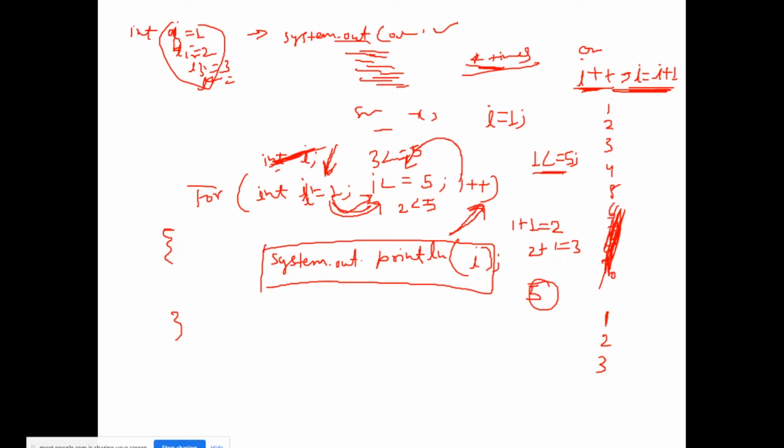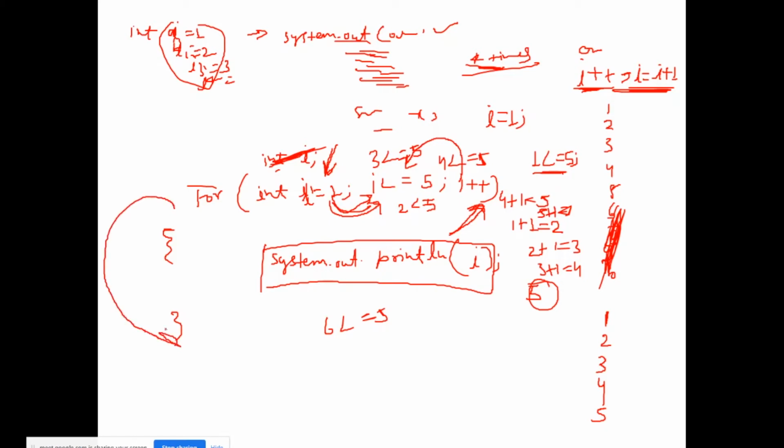Again it will go here and the value is 3 plus 1 is equal to 4, it will match 4 is less than or equal to 5, the condition is true, that's why it will come in here and print 4. Again it will go back to I plus plus, so the value this time is 4 plus 1 is equal to 5, again the condition is true, 5 is equal to 5, it will again come inside the block and print 5. Again it will go back to I plus plus, 5 plus 1 is equal to 6, it will match 6 is less than or equal to 5, this time the condition is not satisfied